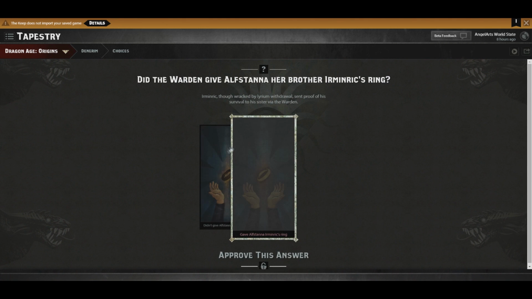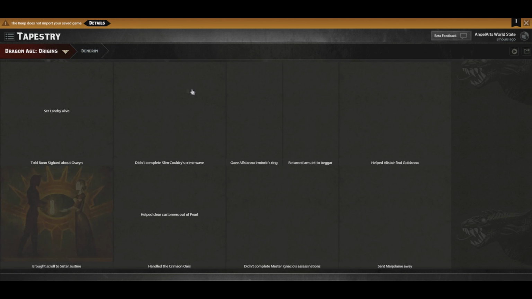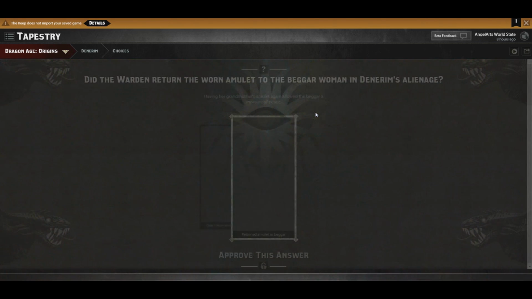Gave Adelsana her brother Imric's ring. So Brother Imric, if you remember, while we were down in the dungeons, he was the Grey Warden, I believe, that was locked in the dungeon, and he was a little cuckoo for Cocoa Puffs, but he gave us a ring to give to his sister. So we did do that for him. We're helpful. Angelus was so helpful.